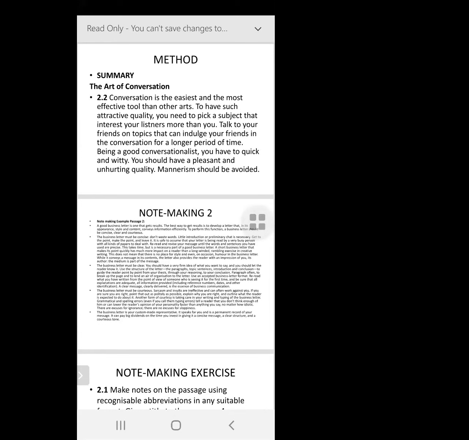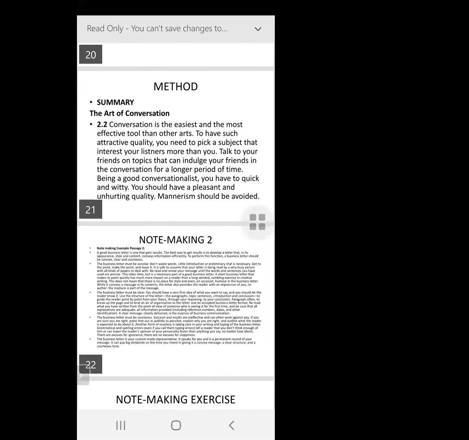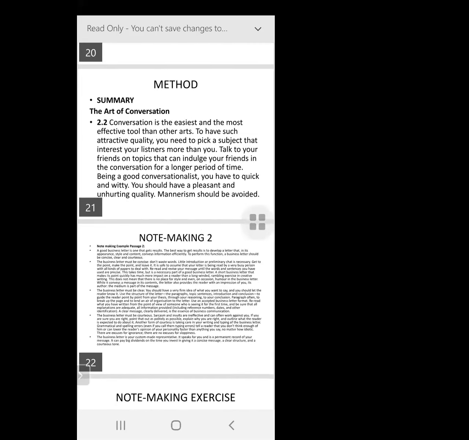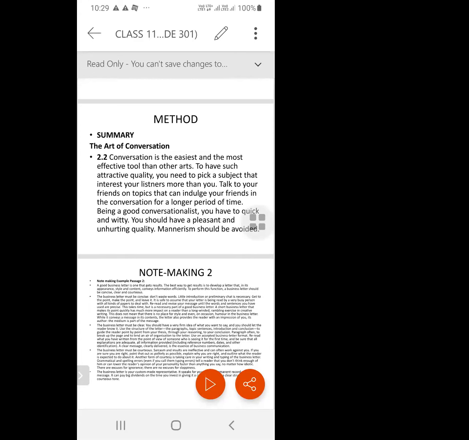Ma'am, I have a big notebook, so I can write in that. You can write in your notebook also. What is preferred, A4 sheet or book?